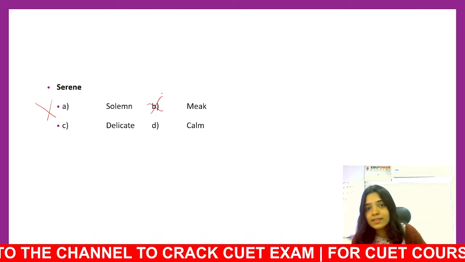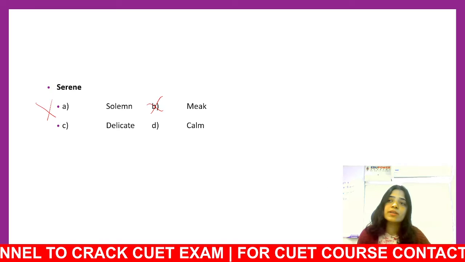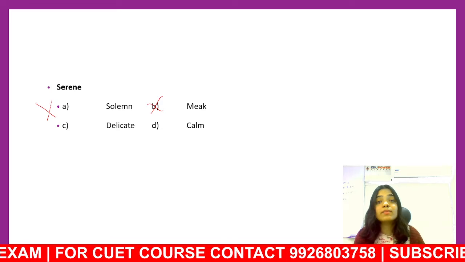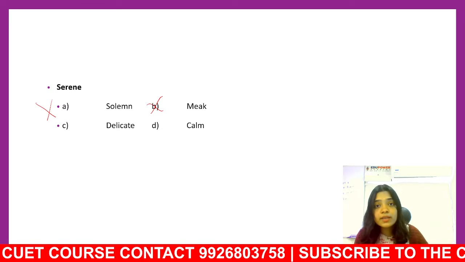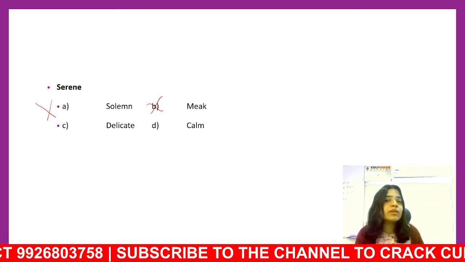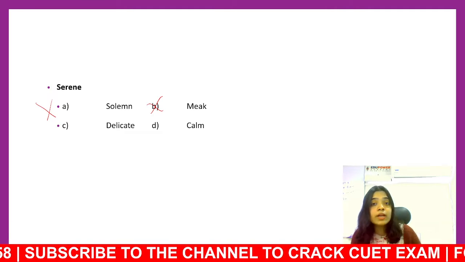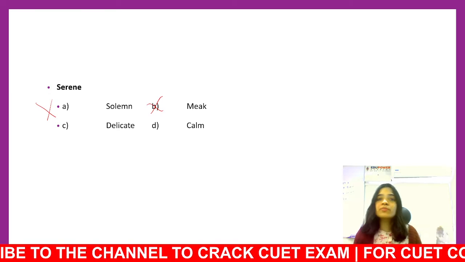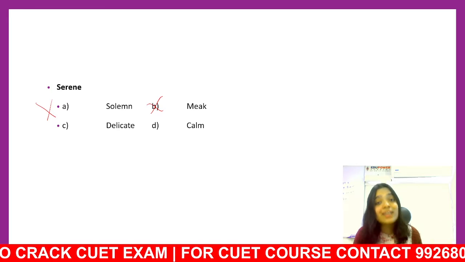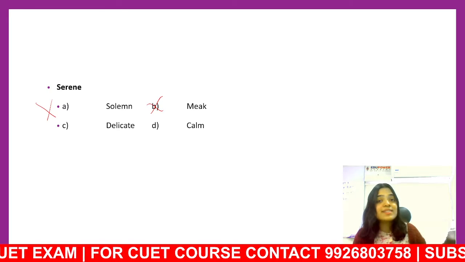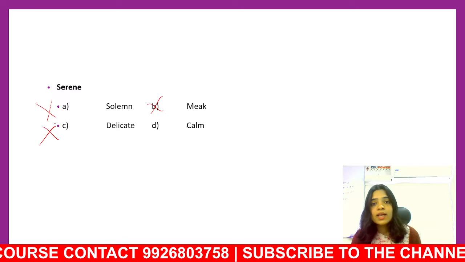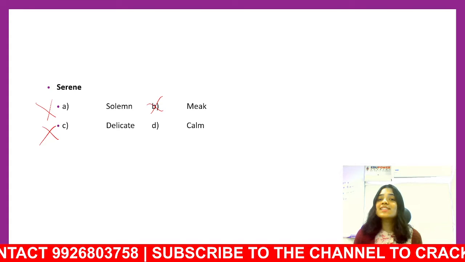Let's go for delicate. We all know what delicate is. Delicate is something which can easily be destroyed, something which can easily be hurt. Can serene be delicate? Do you feel delicate when you go for a walk in the hills? Do you feel delicate when you look at the ocean? Do you feel delicate when you are up from a deep sleep? No, you don't feel delicate. You feel serene, you feel happy, you feel content and satisfied. So delicate cannot be an option. Last one, calm. Can serene be calm?